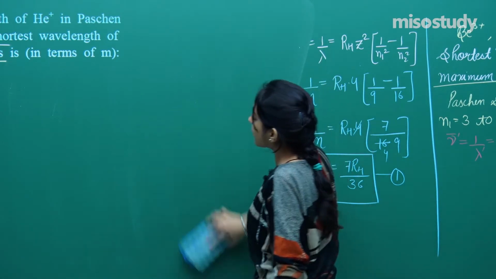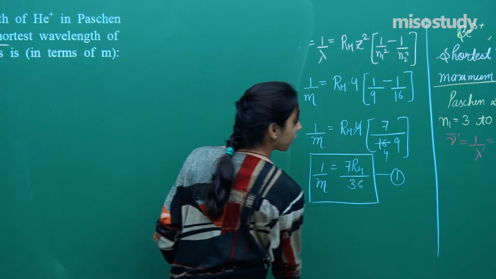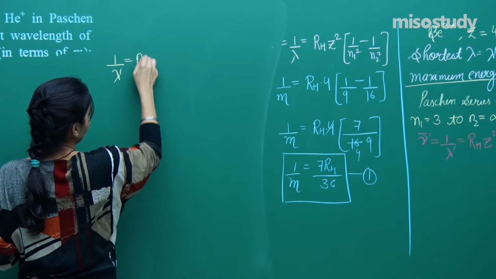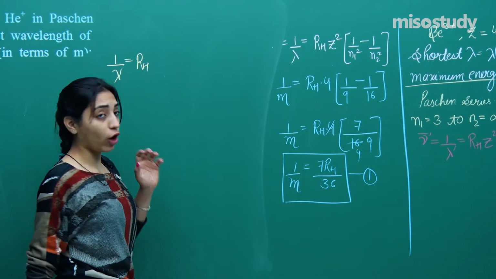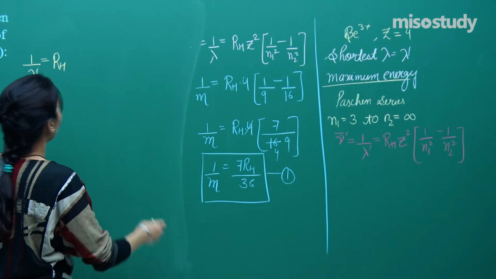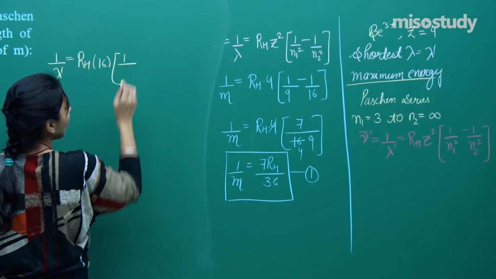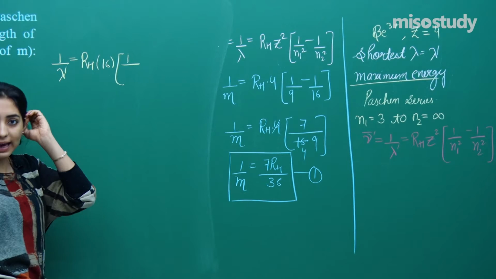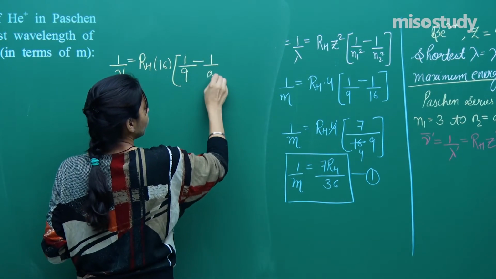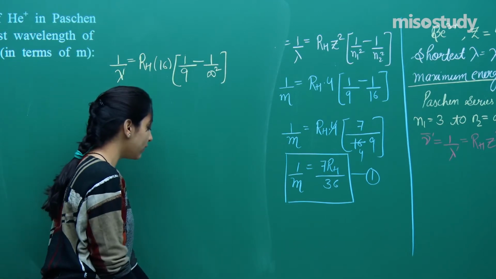Yeah, I don't need this much. So let us try to solve that. So we will be getting 1 by lambda dash is equal to RH into atomic number squared for beryllium. So we have hydrogen, helium, lithium, beryllium, 4. So 4 into 4, 16 into 1 by N1 square. For Paschen series, N1 is 3. So 1 by 9 minus 1 by N2 square, infinity square. You do agree, right? Infinity square is another infinity.